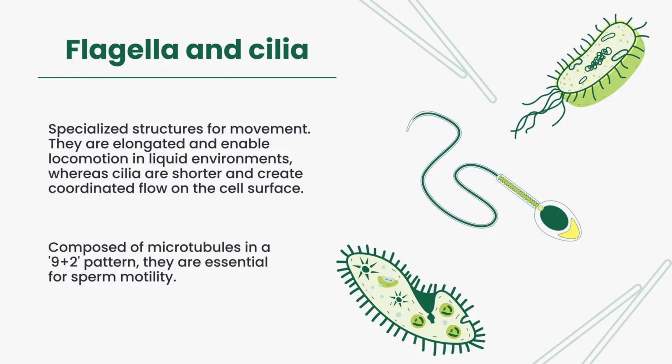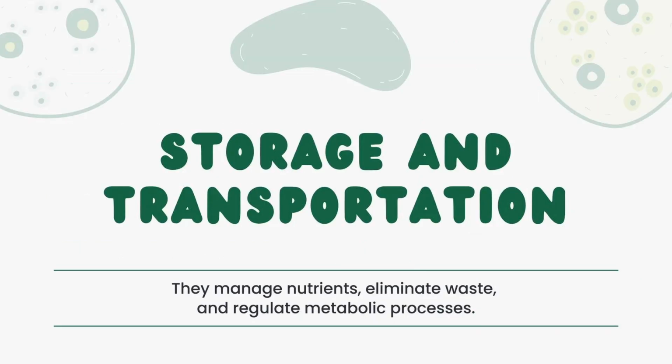Flagella and cilia. Specialized structures for movement. Flagella are elongated and enable locomotion in liquid environments, whereas cilia are short and create coordinated flow on the cell surface, composed of microtubules in a 9 plus 2 pattern. They are essential for sperm motility, storage, and transportation. They manage nutrients, eliminate waste, and regulate metabolic processes.